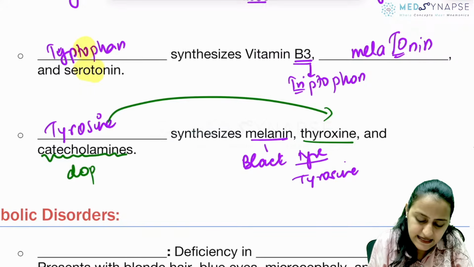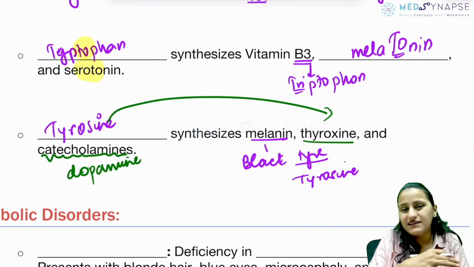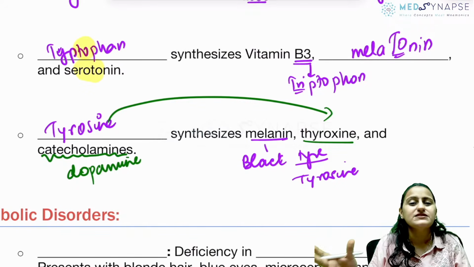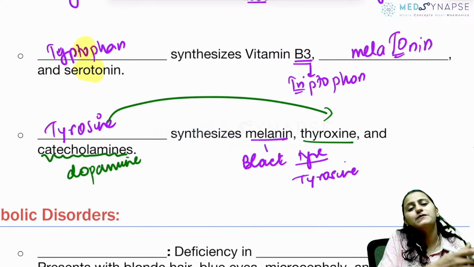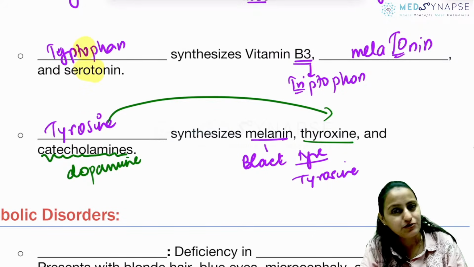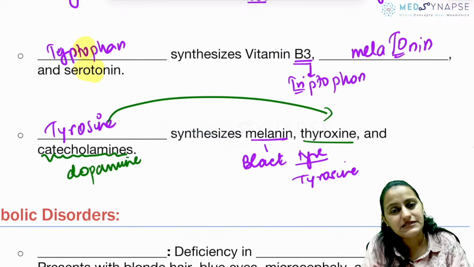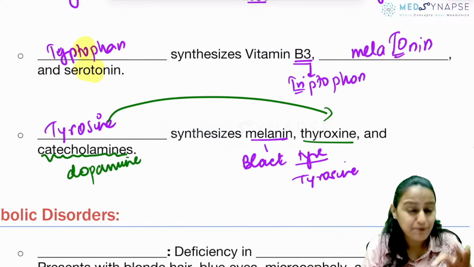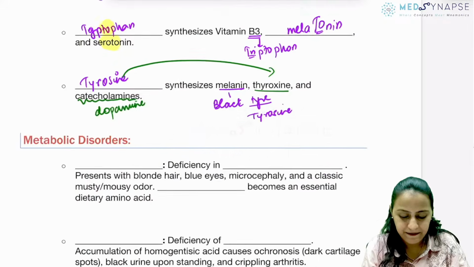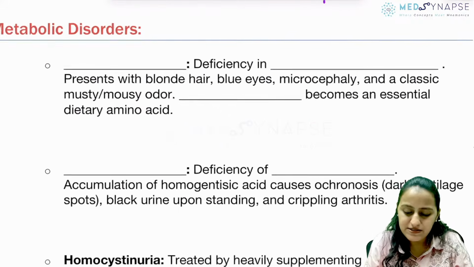Okay, is this clear with everyone? We have learned the reactions which take place in the process. What do you need for conversion of dopamine to norepinephrine and norepinephrine to epinephrine? All of this has been discussed in short with the tricks, right? I'm not going into details of that. Going to metabolic disorders, amino acid.